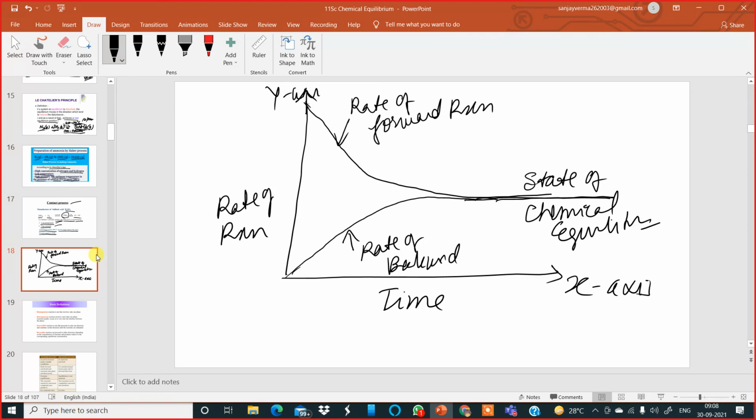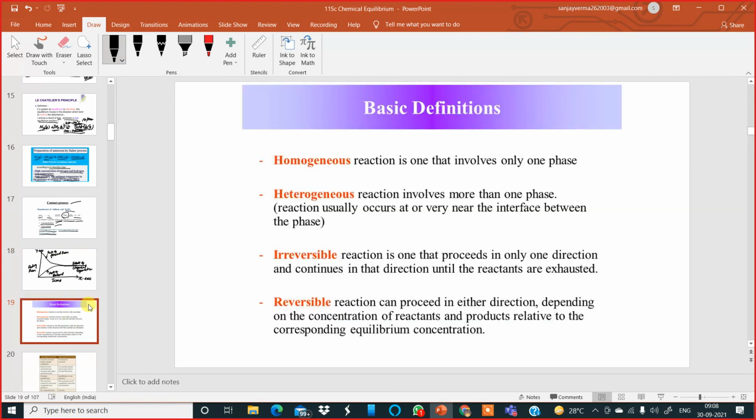Moving to the next slide, some basic definitions before we move further in this chapter. Homogeneous reactions are those which occur in only one phase. One phase means gas reacting with gas to produce gas, or solid reacting with solid to produce solid. Heterogeneous reactions involve more than one phase. Reactions usually occur at or very near the interface between the phases.